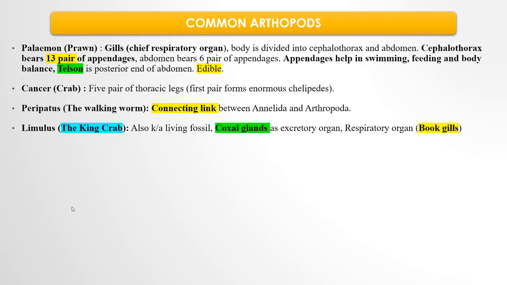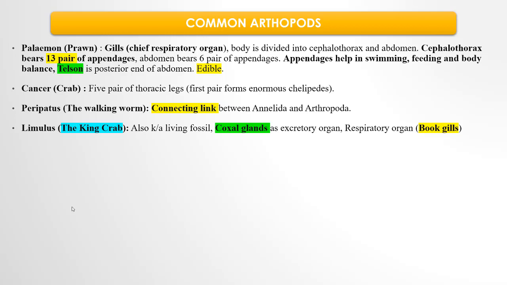Then Peripatus, the walking worm. It is considered to be the connecting link between Annelida and Arthropoda. It belongs to Onychophora. Why is it a connecting link? Because it is like a worm, that's why it resembles Annelida. It has nephridia, so it resembles Annelida. It has trachea for respiration, so it resembles Arthropoda. That is why it is considered to be the connecting link.